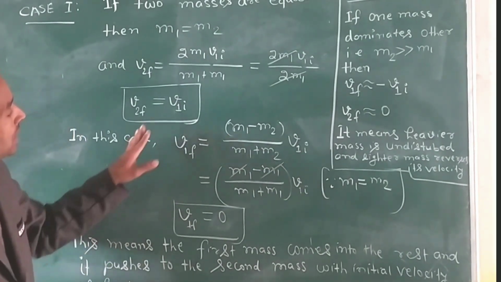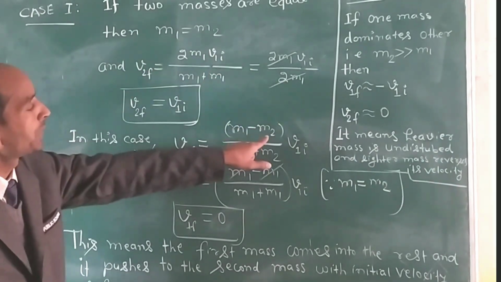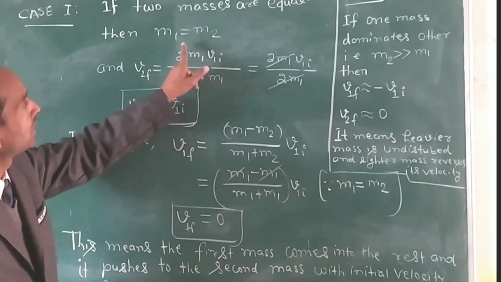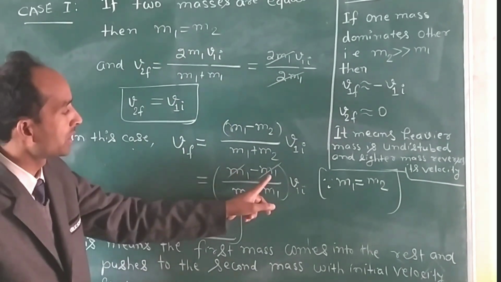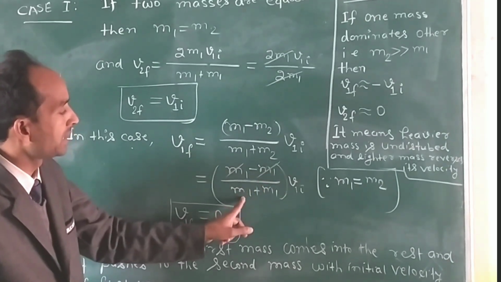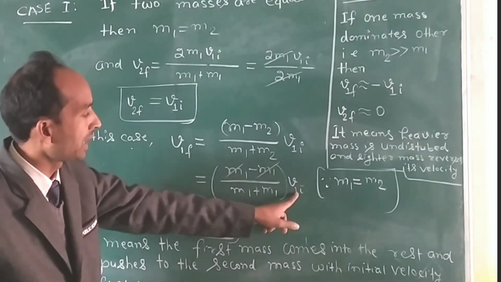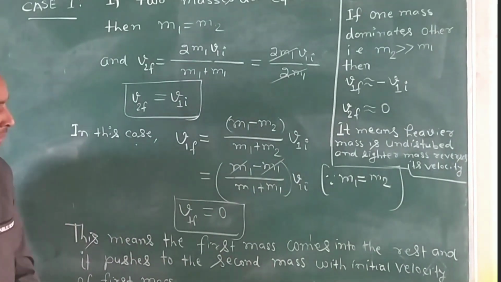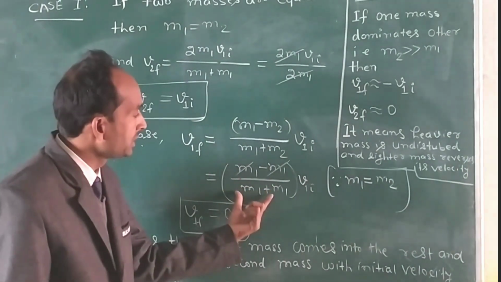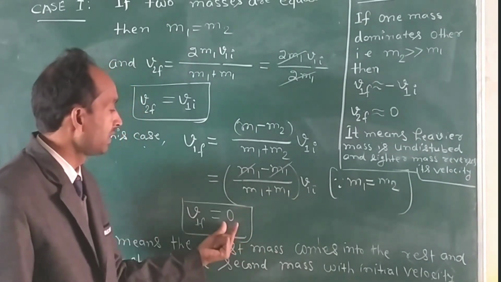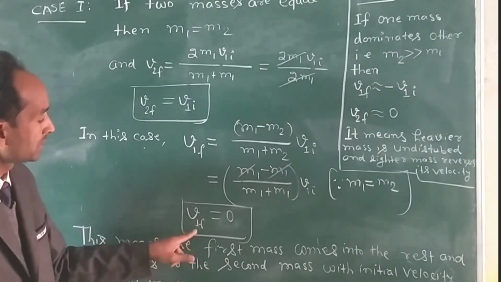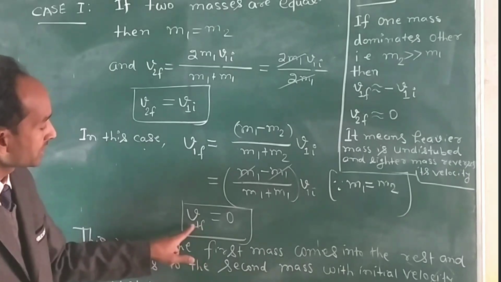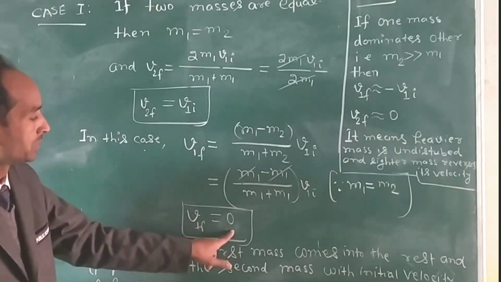In this case, when we put m2 equal to m1, we get m1 minus m1 divided by m1 plus m1, into v1I. m1 minus m1 means 0. When we multiply 0 by any term, this will give 0. Therefore, the final velocity of the first body will be 0.